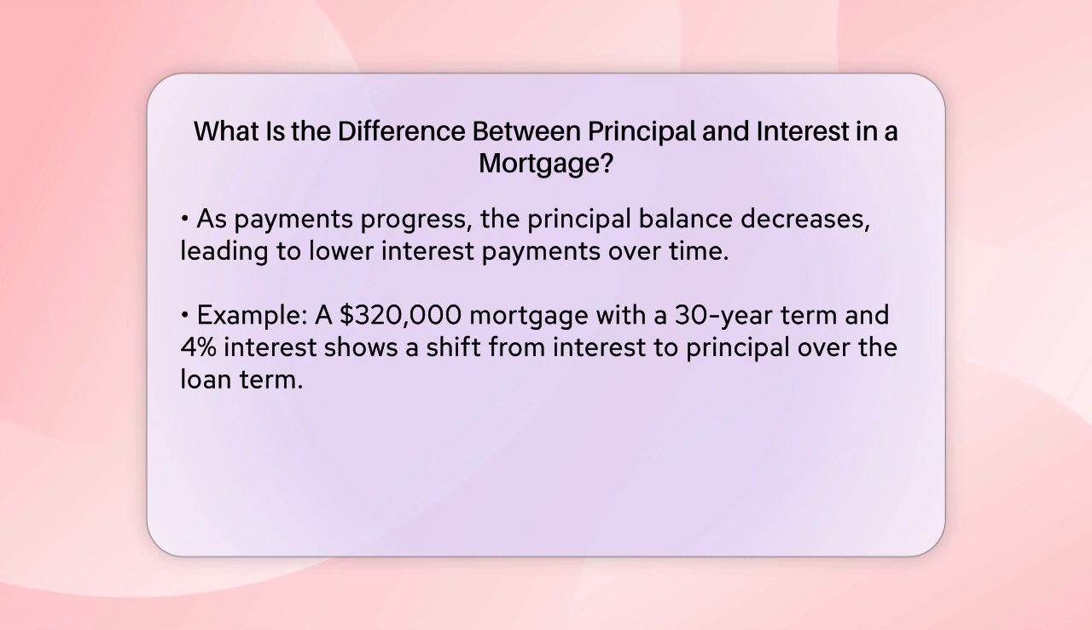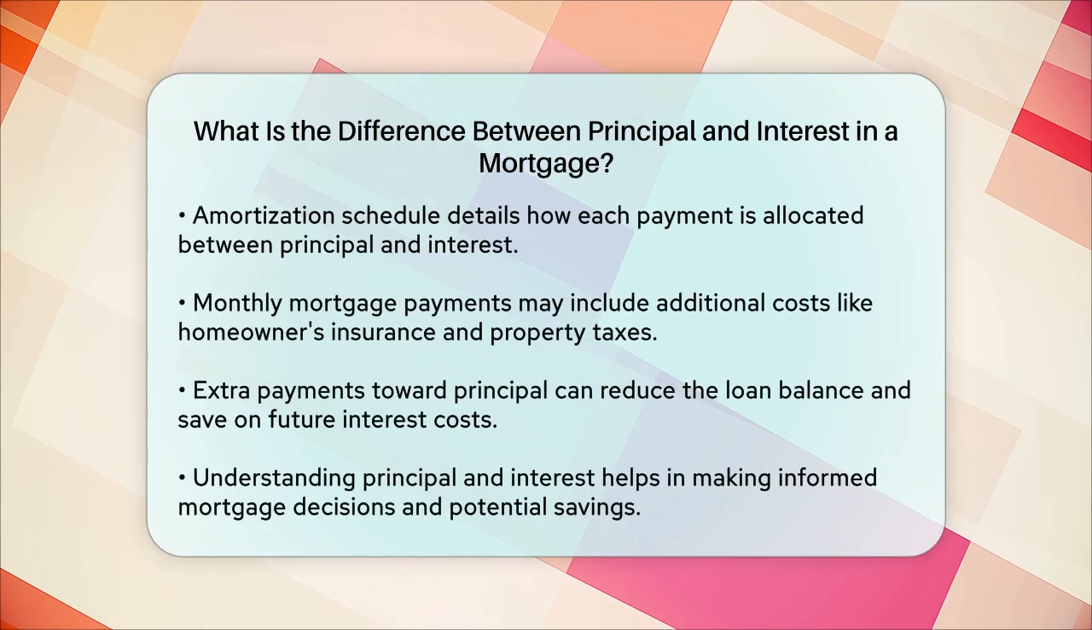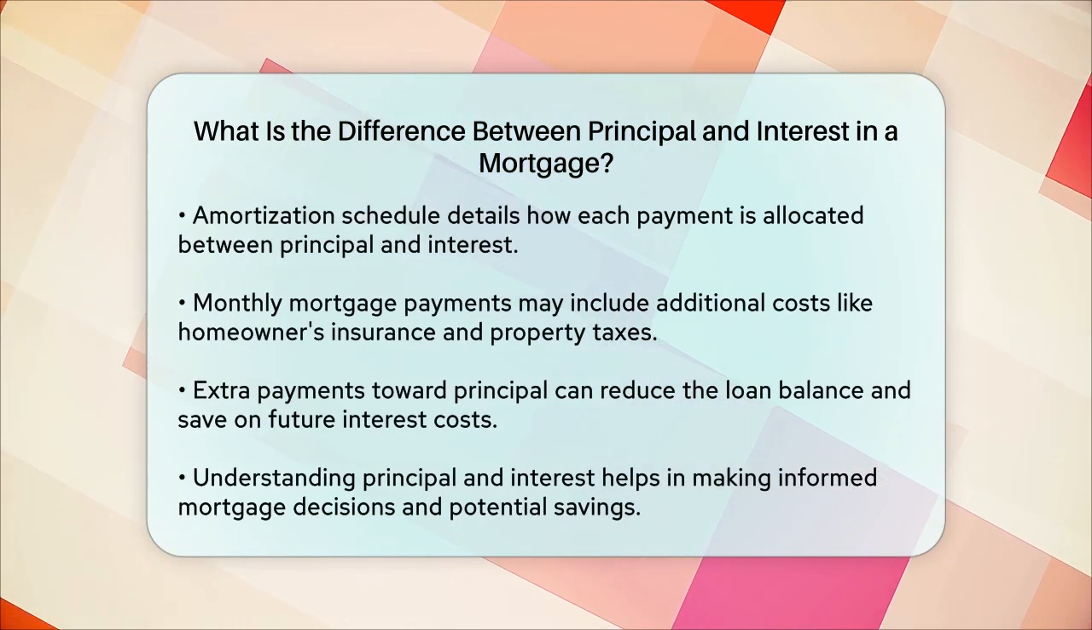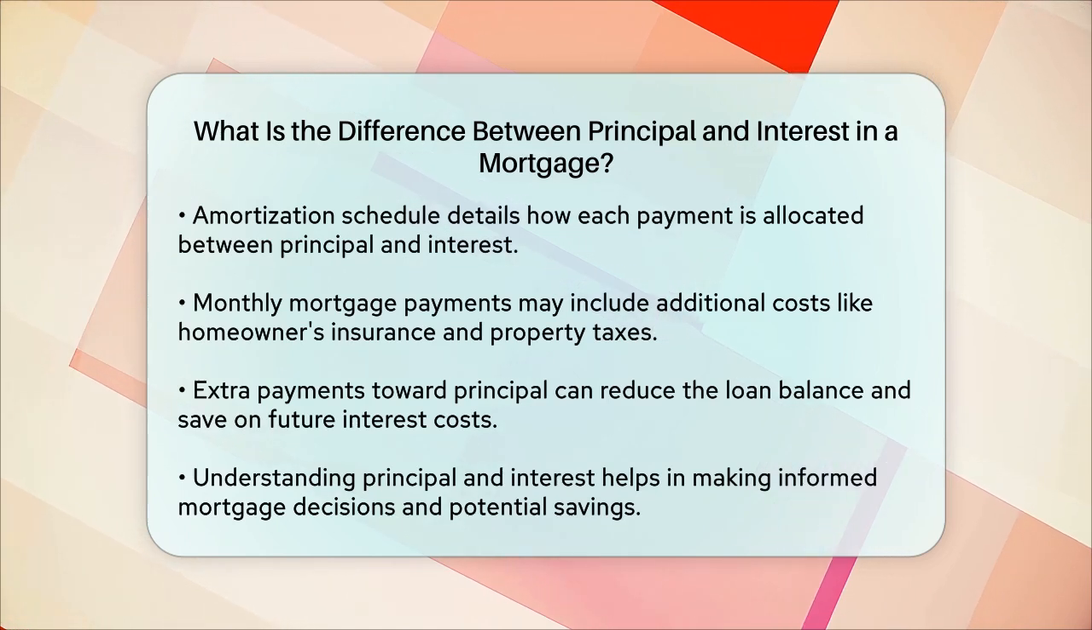Another important aspect is the amortization schedule. This schedule shows how each of your payments is divided between principal and interest over the life of the loan. You can use an amortization calculator to see exactly how your payments will be split each month. In addition to principal and interest, your monthly mortgage payment might also include other costs like homeowner's insurance and property taxes. These are often bundled into an escrow account to ensure timely payments.